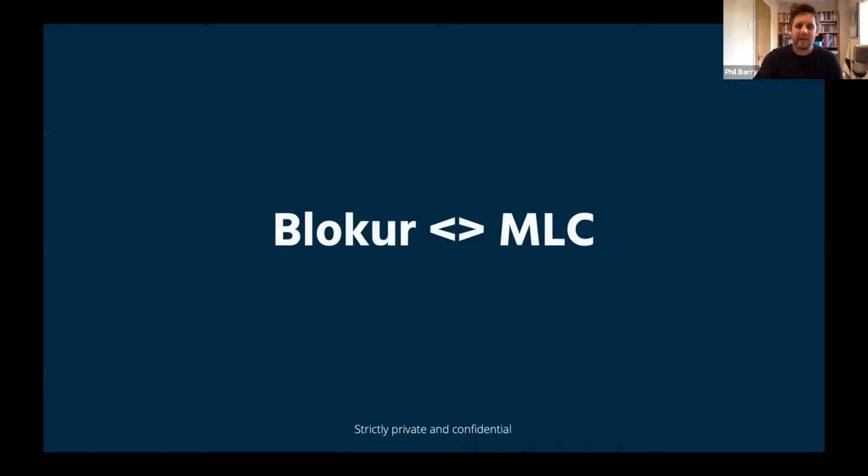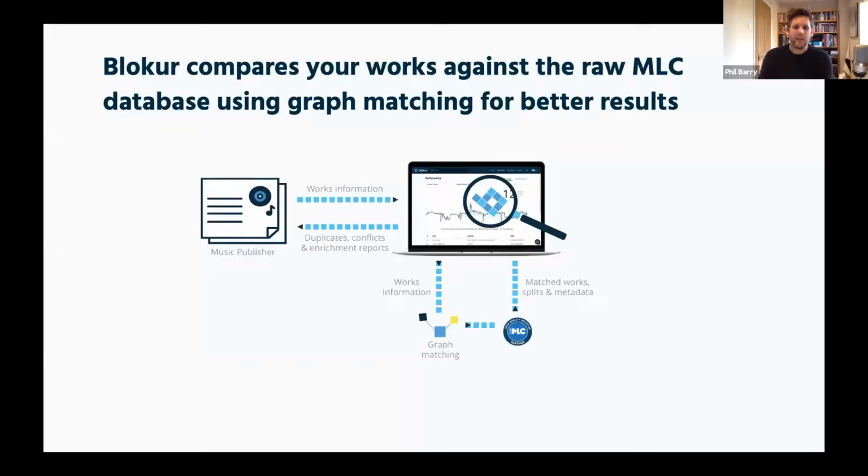Recently, we've actually started to go a little bit more. The more that we learn about this, the more we've started to do our own custom spin on it. So we're now not just taking advantage of the data quality initiative, but we're going into the raw data in the MLC database that's now available, and we're applying our graph matching.